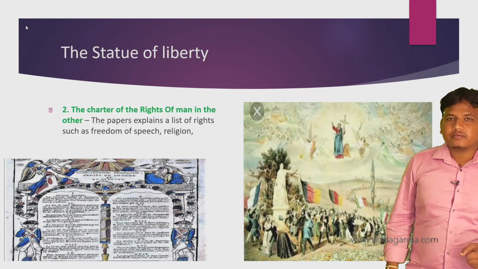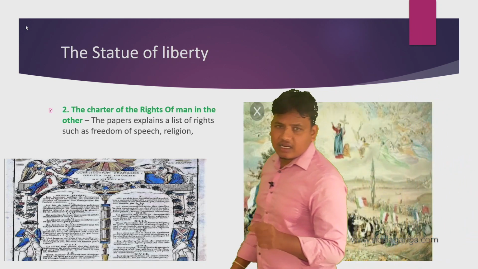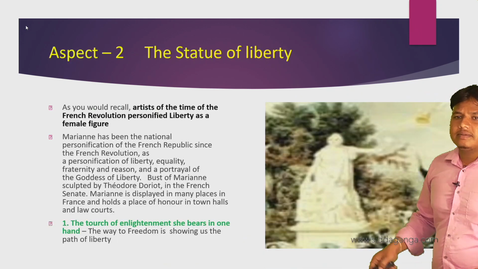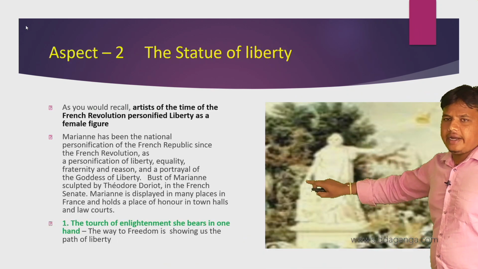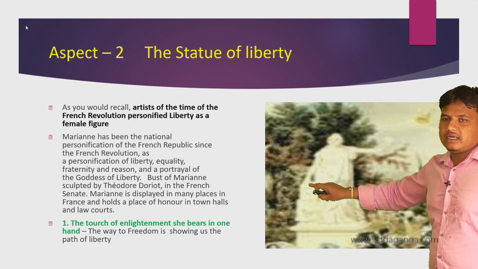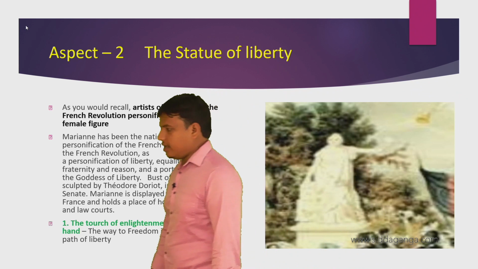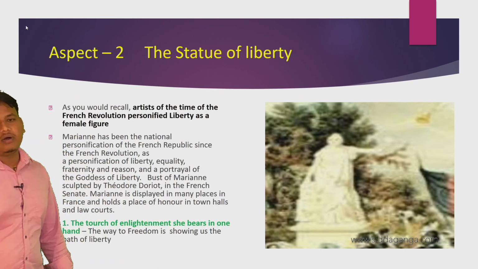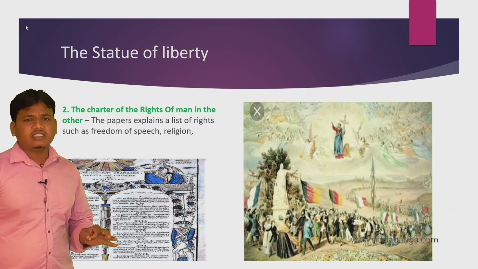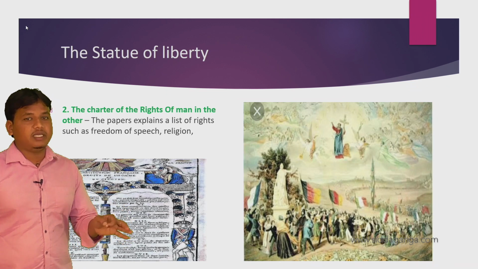And next, the Statue of Liberty bears the Charter of the Rights of Man in the other hand. What is the Charter of Rights? What did she bear in the second hand? She bears human rights. We also have human rights: right to equality, right to freedom, right to cultural activity, and right to constitutional remedies. The paper lists rights such as freedom of speech and religion.